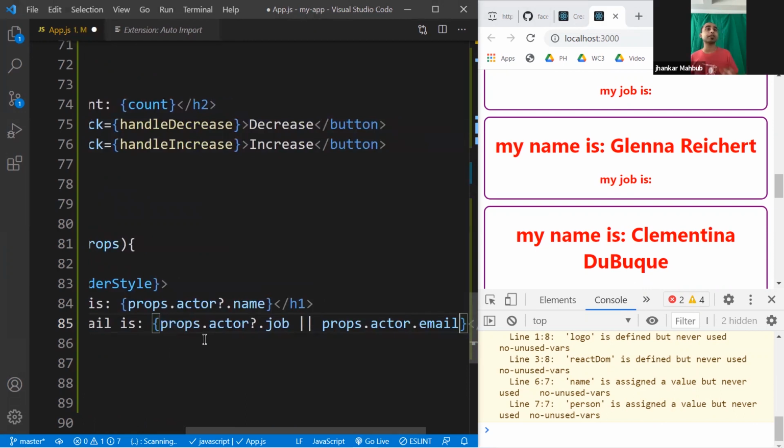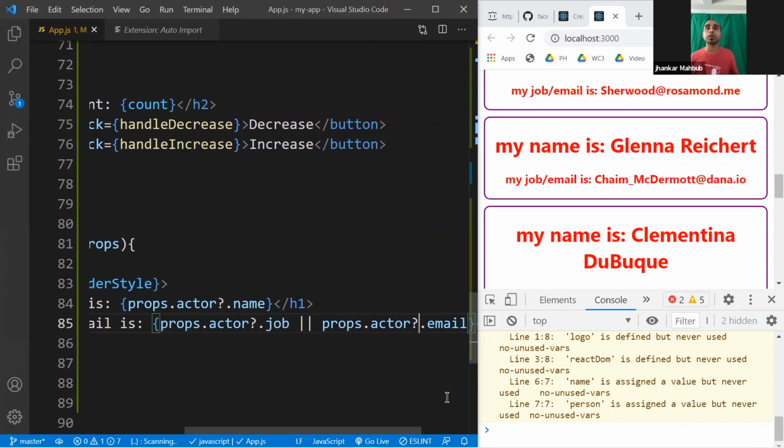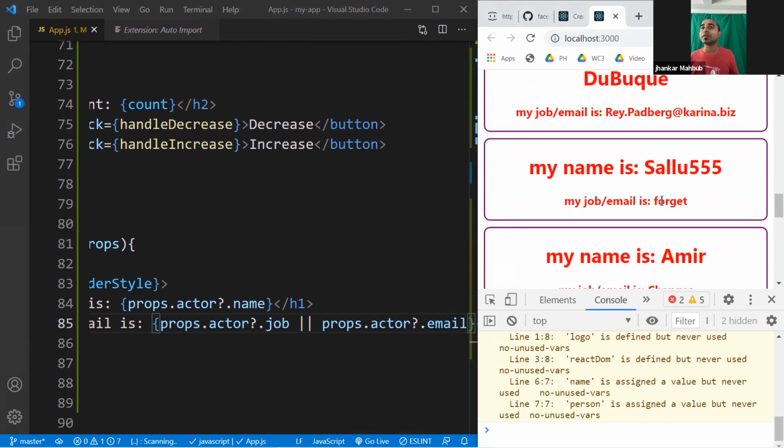If it doesn't have a job, then you want to show the email. So you put a kind of null check. This question mark is a null check. If this doesn't exist, then just don't show anything. If you do so, you see now their job or email address is displayed here right away.